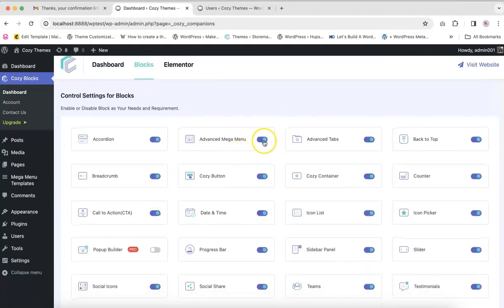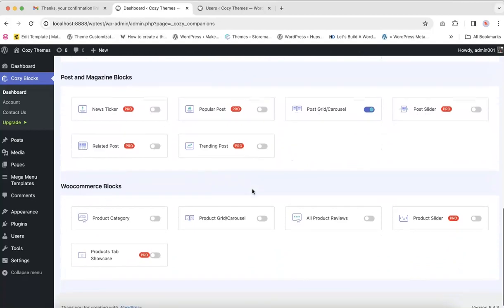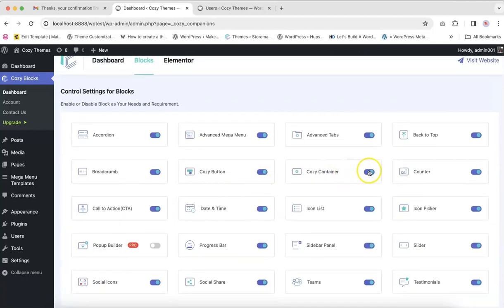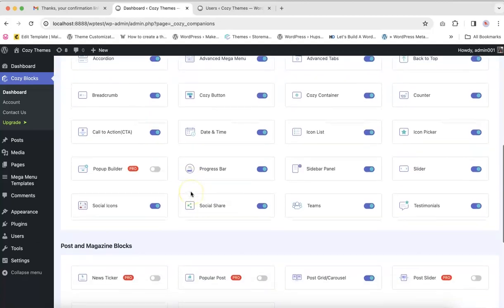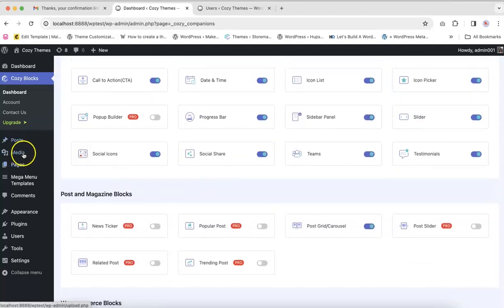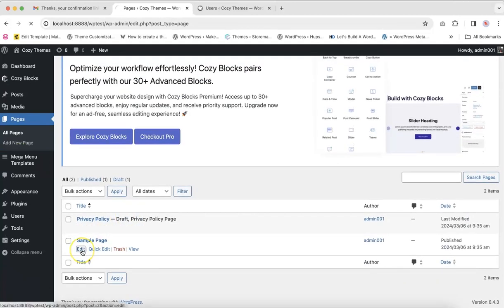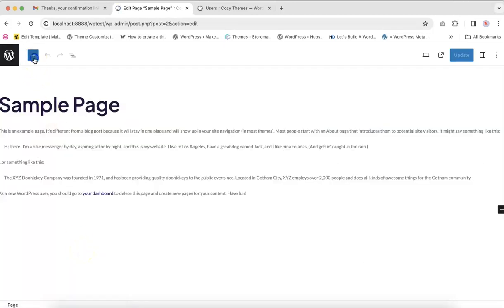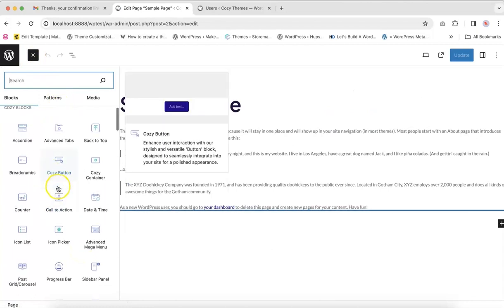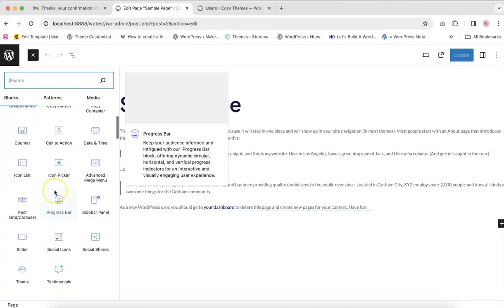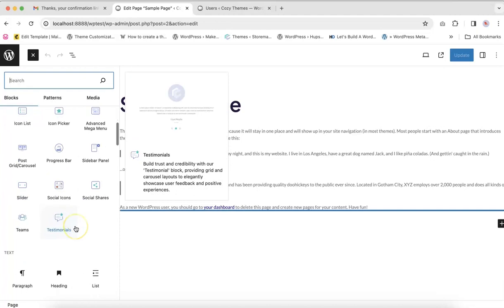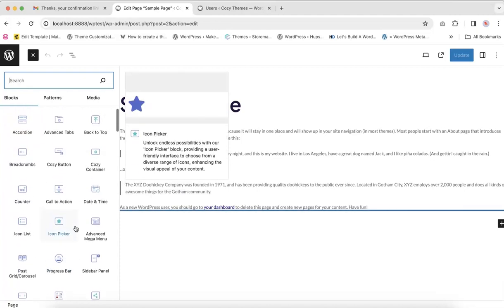So these are our blocks. We have a few of them as premium blocks and most of them are free blocks. Now in order to use this block, you can head up to the pages section and head to any of the page, and you can find our blocks registered under the category Cozy Blocks. So currently these are our free blocks showing up in the editor tab.